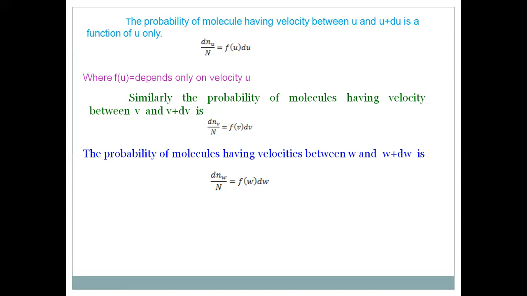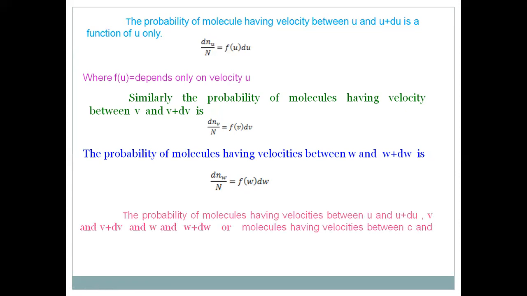Similarly, here the probability of the molecule having velocity between u and u plus du is this one, between v and v plus dv is this one, and between w and w plus dw is this one. Now what I require is the probability of the molecule having velocity between u and u plus du, v and v plus dv, and w and w plus dw at a time. That is equal to the multiplication of these three probabilities.